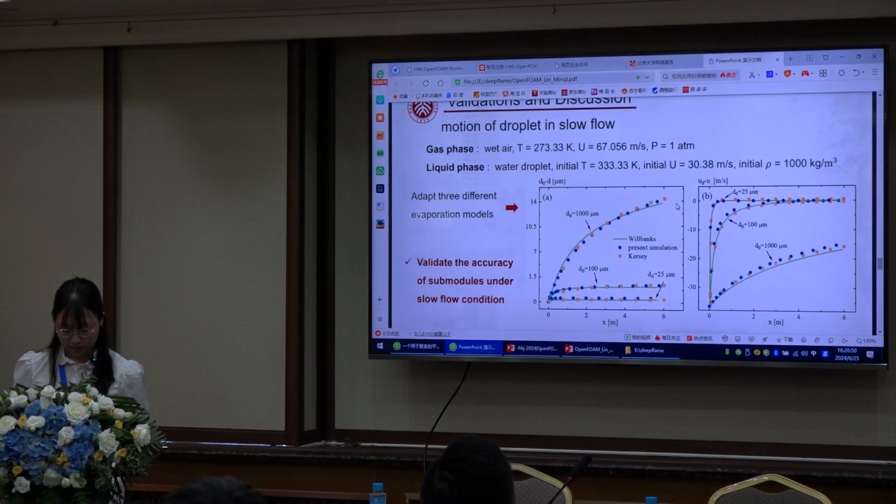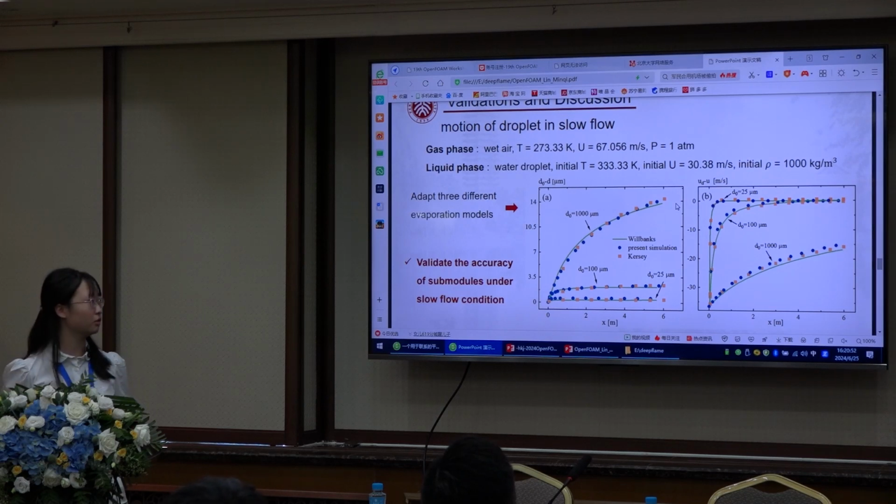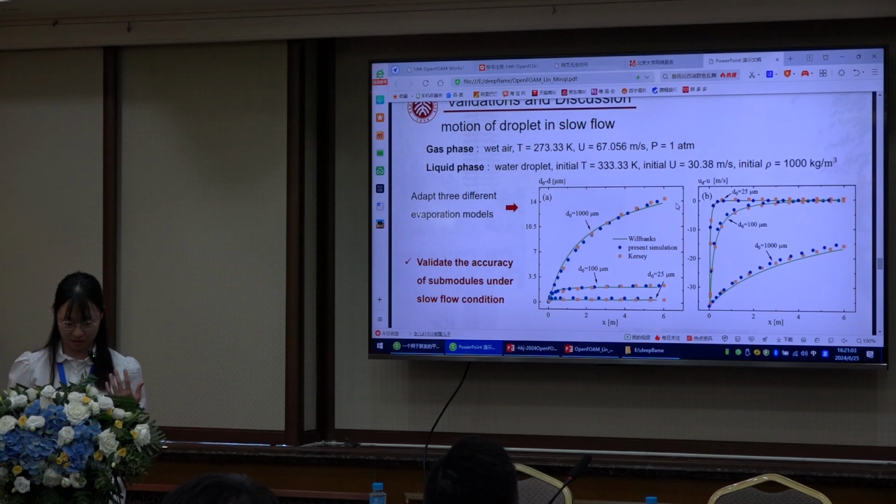And this picture will show that the present simulation results are close to the reference result, and this would indicate that some models are accurate enough to capture the droplet parameters under slow flow conditions. Also, we noticed that we adopt 3 different evaporation models for these 3 different sizes of droplet.